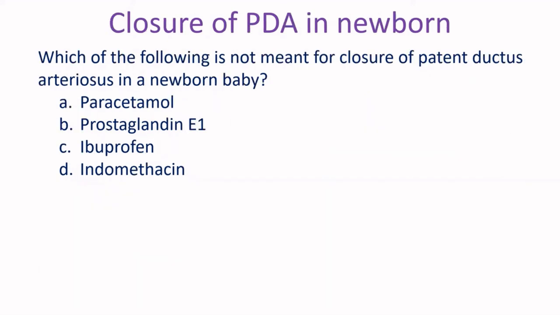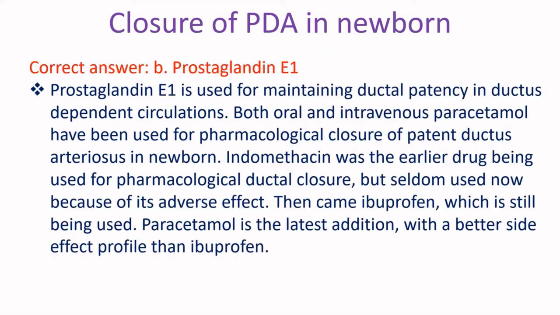Which of the following is not meant for closure of patent ductus arteriosus in a newborn baby? A. Paracetamol. B. Prostaglandin E1. C. Ibuprofen. D. Indomethacin. Correct answer B. Prostaglandin E1. Prostaglandin E1 is used for maintaining ductal patency in ductus-dependent circulations.